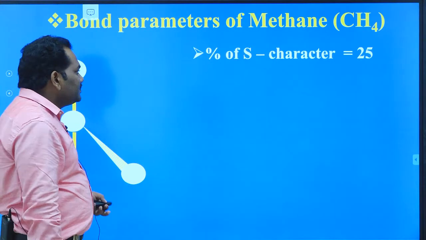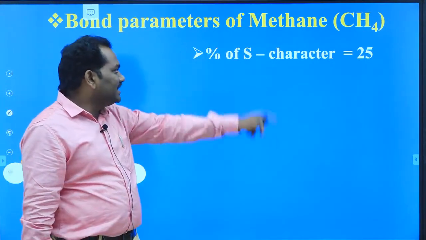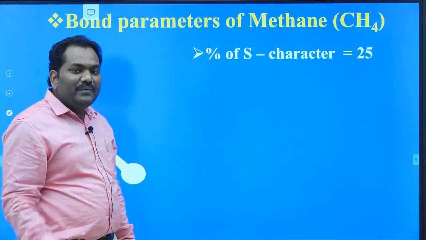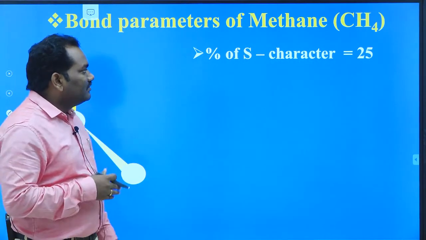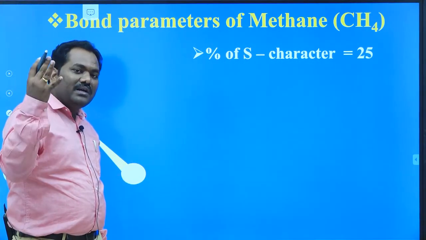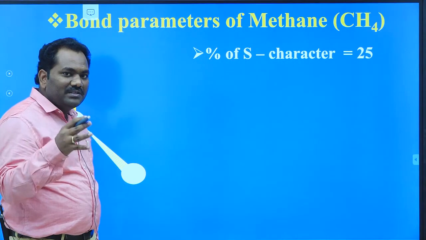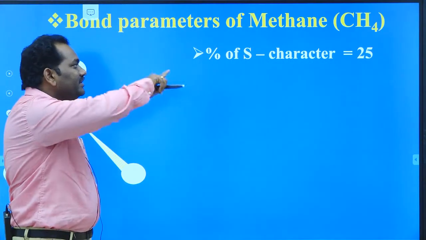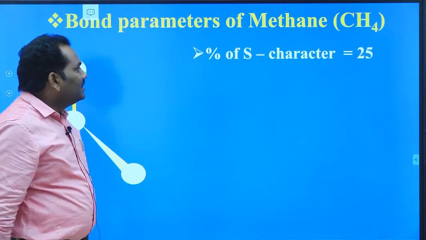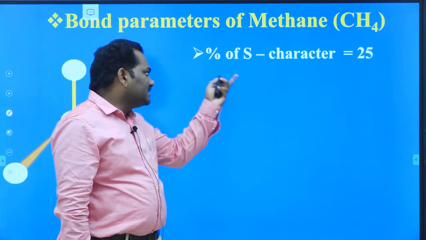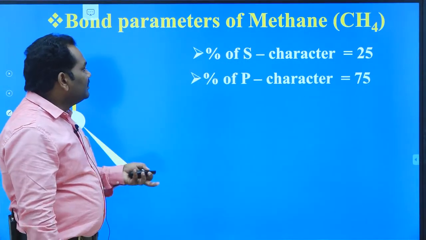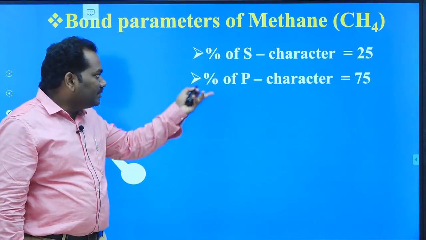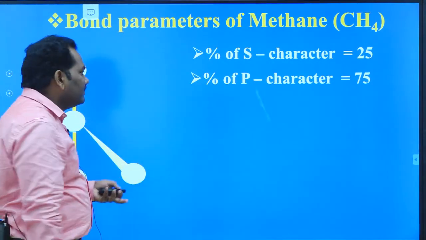In this CH4 molecule, the percentage of s character is 25. Why? Because totally 4 orbitals are involved in the hybridization, so 100 by 4 is equal to 25. The s orbital contributes only 25%, so that's why the s character is 25. Similarly, the percentage of p character is 75.